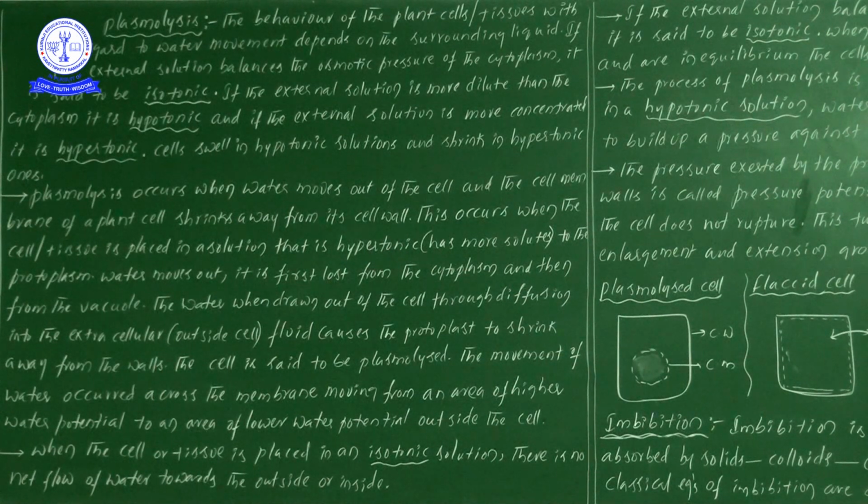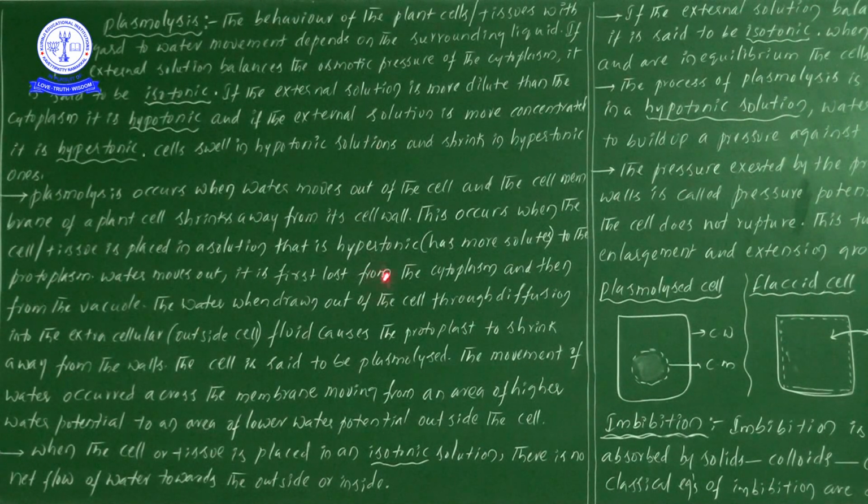We have already seen that if you would like to see a plasmolyzed cell, we must place the cell in a hypertonic condition. A hypertonic solution will have more solutes, such as salt or sugar, if we add more elements. So such a liquid we consider as hypertonic.